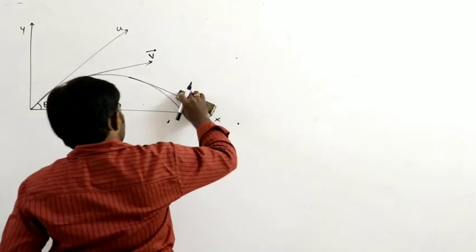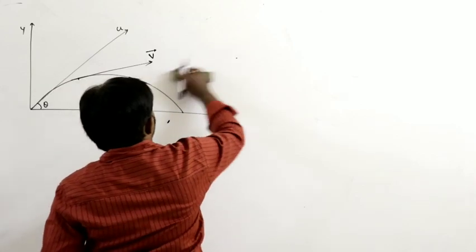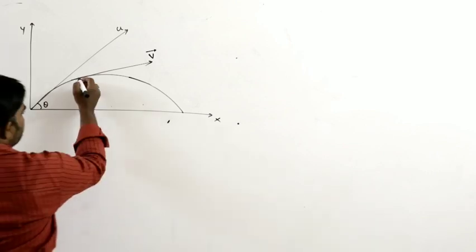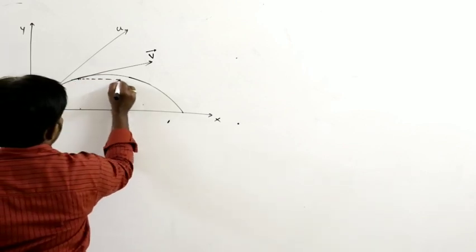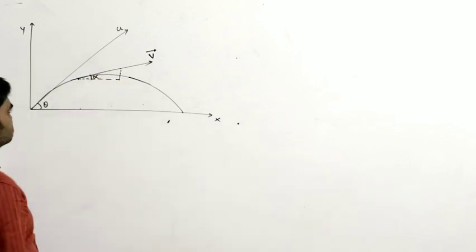Now at this position, this is the v bar. So what is the angle made by v bar with the horizontal? Let us say it is alpha.